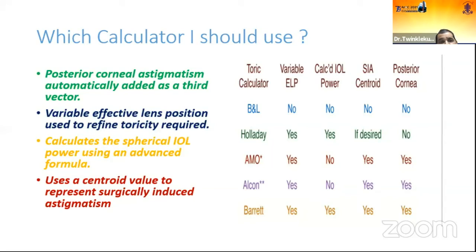A calculator which has a variable effective lens position used as the toricity refinement is required. A calculator where you don't require additional biometry for the spherical component. It calculates its own spherical power by using an advanced formula, and it uses the center value to represent the surgically induced astigmatism estimation. At present, the Barrett is the only one fulfilling all these four criteria. The Alcon and AMO toric calculators are also very good, but the only problem is that you have to import the spherical IOL power from your calculations.